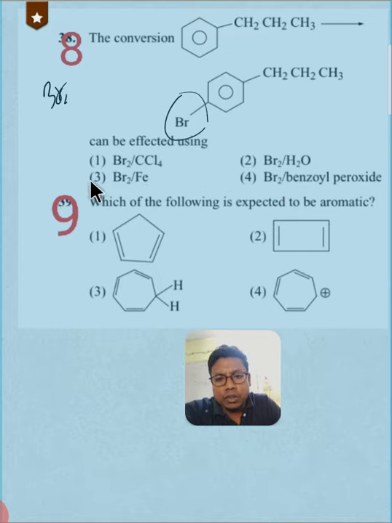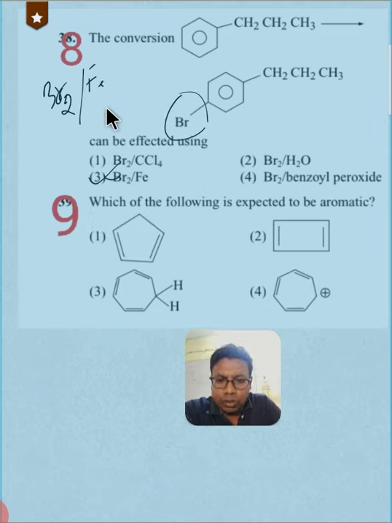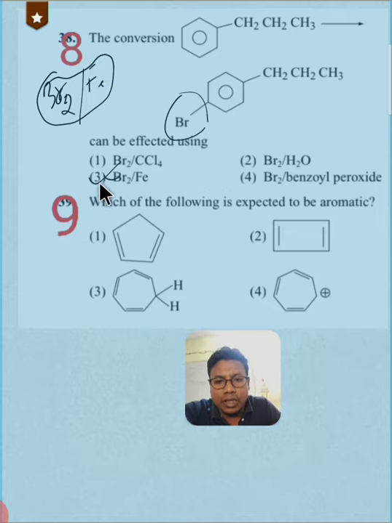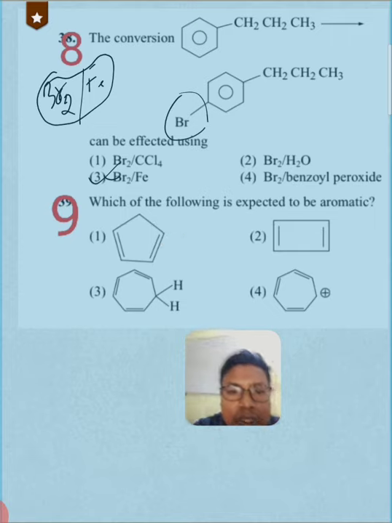Okay, so this is the answer, because bromination, electrophilic substitution by bromine may take place in presence of Br2 and Fe, or I can say FeBr3 also here, but there is not that option. So the correct option is Br2 in absence of light. Okay, next question: which of the following is expected to be aromatic?